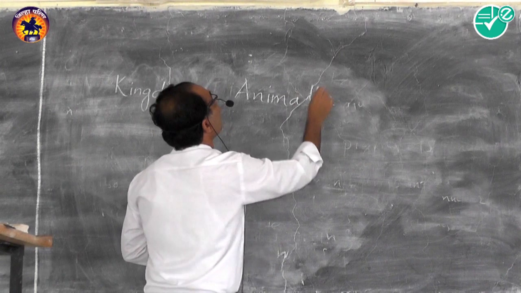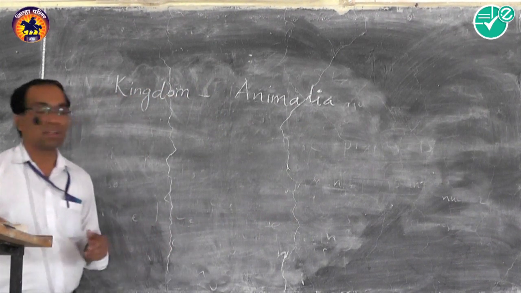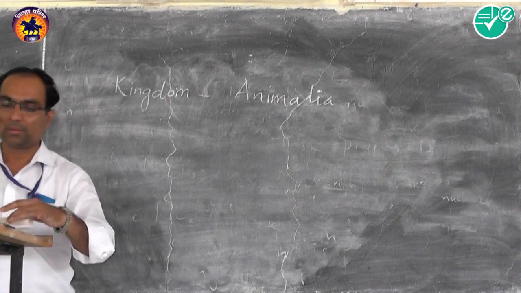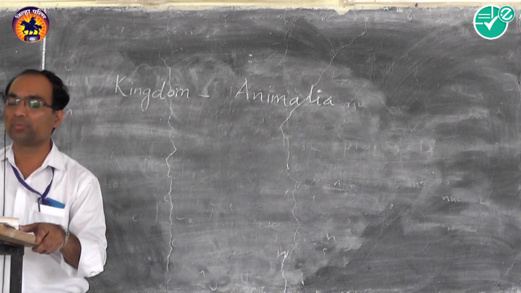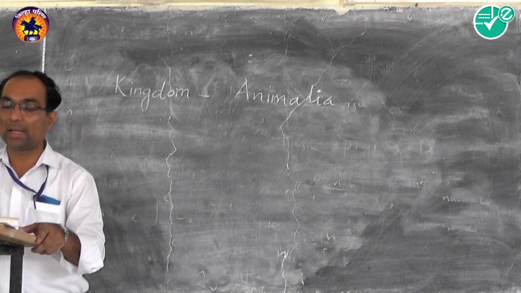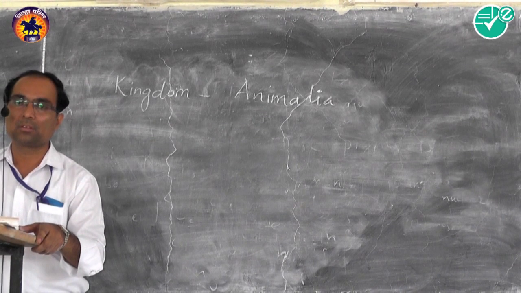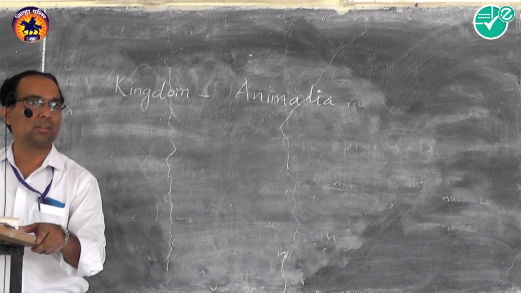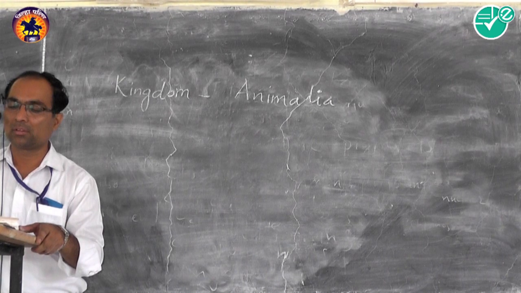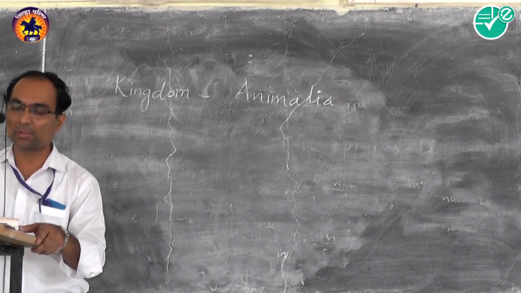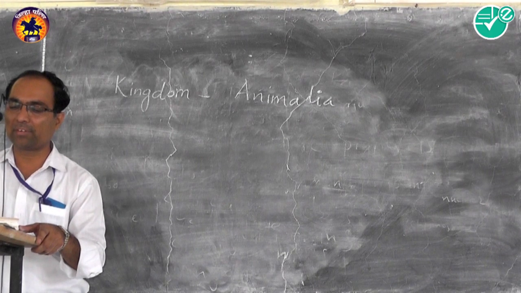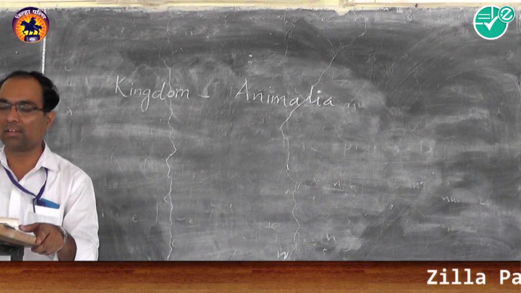Kingdom Animalia. The animals are multicellular and eukaryotic. So animals also are multicellular and eukaryotic, means they contain a developed nucleus and may be aquatic, terrestrial, amphibians